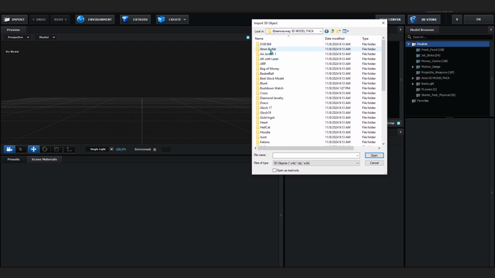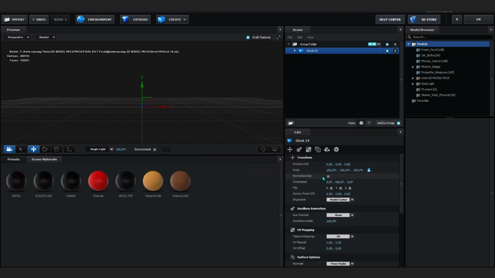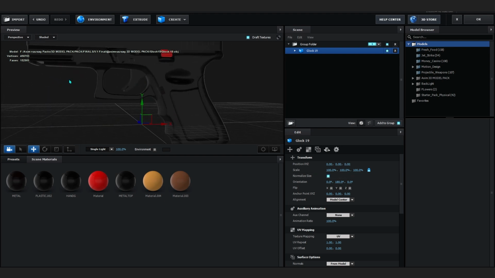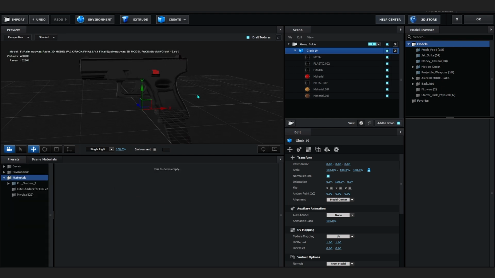So you can see I have pulled up here. From here you can choose anything that you like, but the one that I like is a Glock 19. I'm gonna use this Glock 19 model right here, Glock 19 OBJ. Just hit OK and normalize size right here to make your 3D model visible. You can see we have our Glock 19 right here. It has some basic material because Element 3D messes up when it imports, and the colors will be a bit wrong.